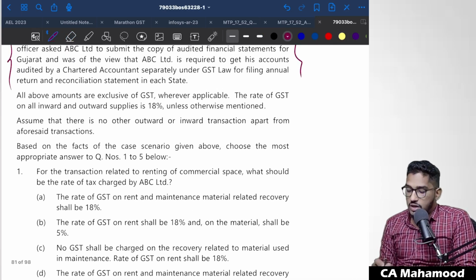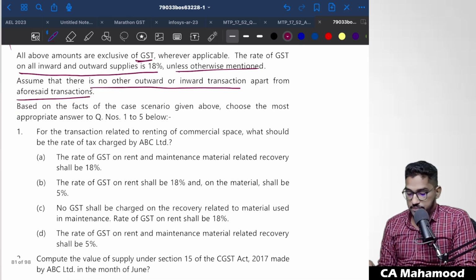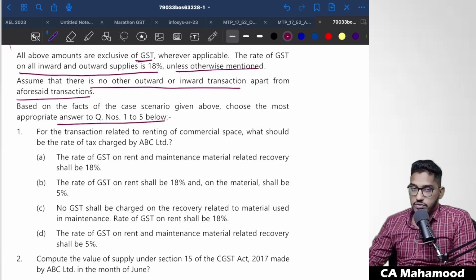Next one. All the above amounts are exclusive of GST wherever applicable. The rate of GST on all inward and outward supplies is 18% unless otherwise mentioned. Assume that there is no other outward or inward transactions apart from aforesaid transactions. Based on the facts of the above case scenario, choose the most appropriate answer to the question number 1 to 5 below. So they have given a few questions based on the above facts. They are asking us to answer those questions. So let us try to answer them.